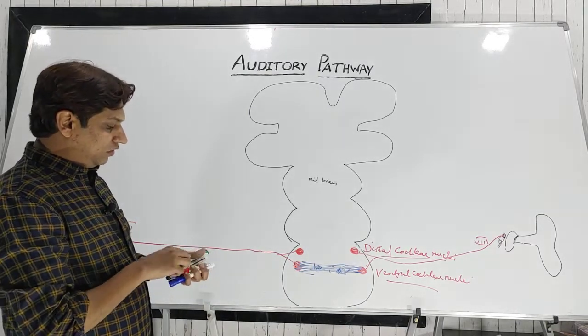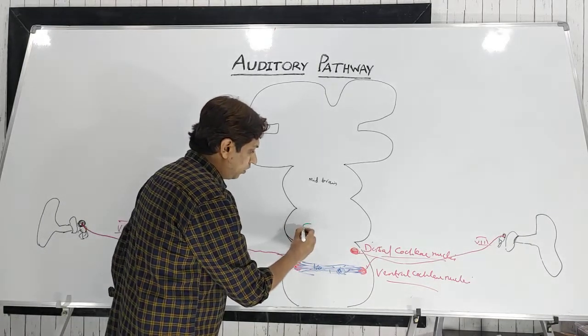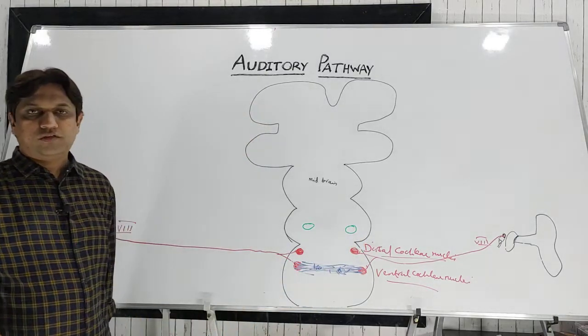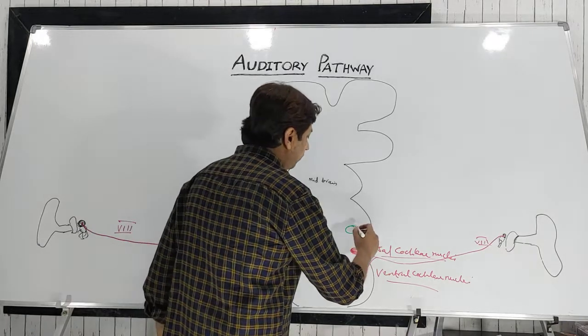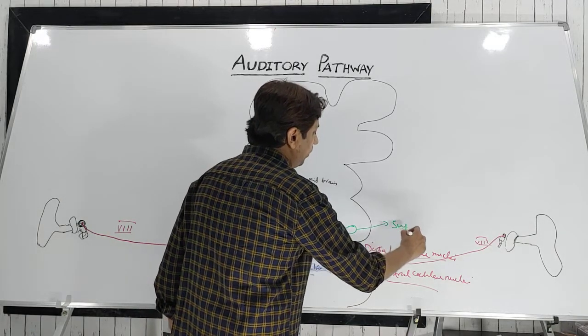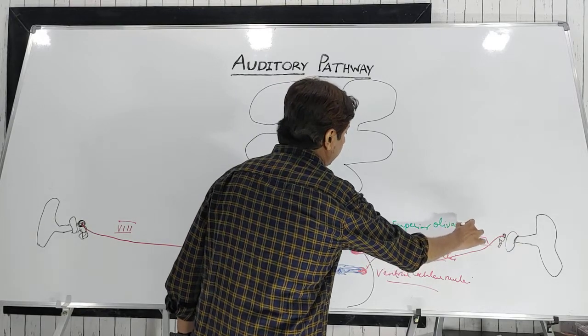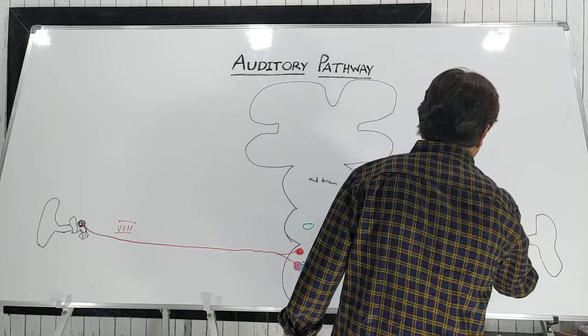and they give connections to a nucleus in the pons known as the superior olivary nucleus.